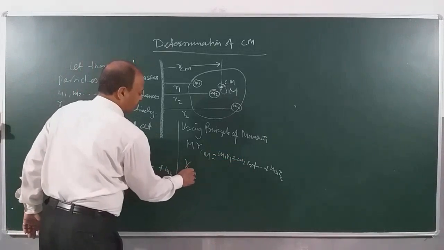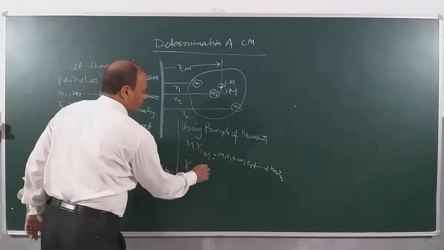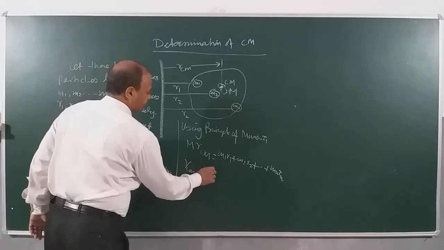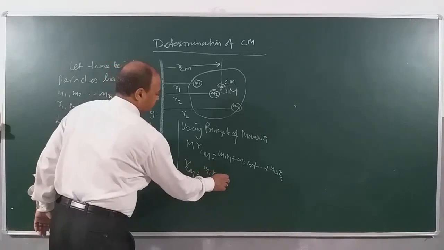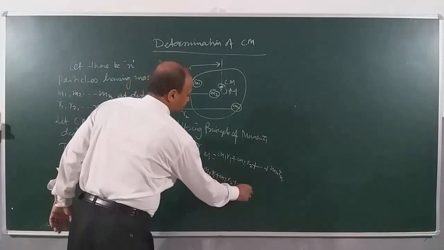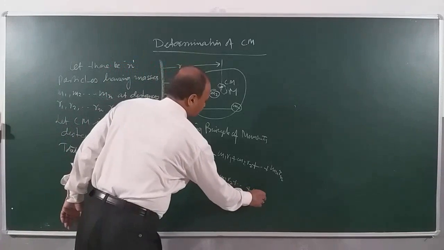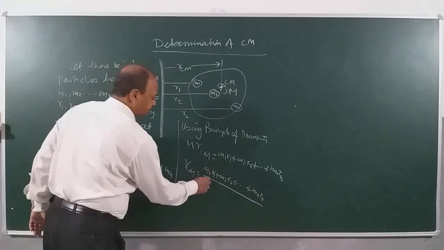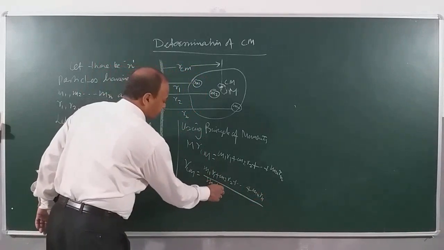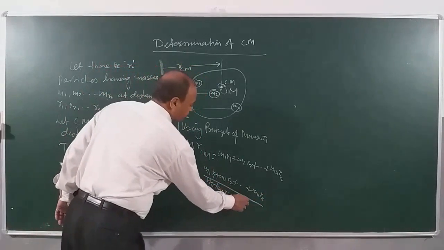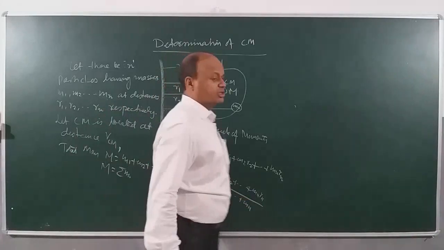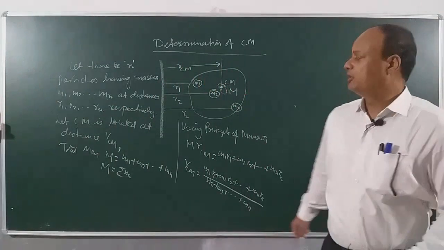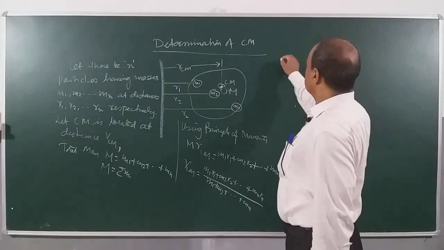So RCM will be m1 r1 plus m2 r2 up to mn rn, divided by m1 plus m2 up to mn. So children, we get a very simple formula for the position of center of mass.